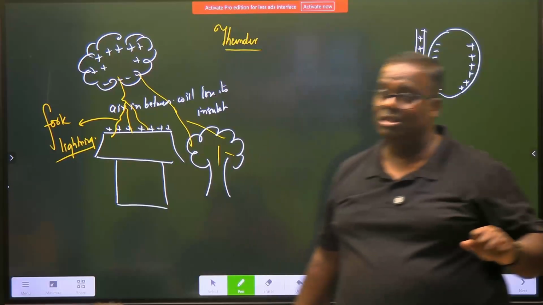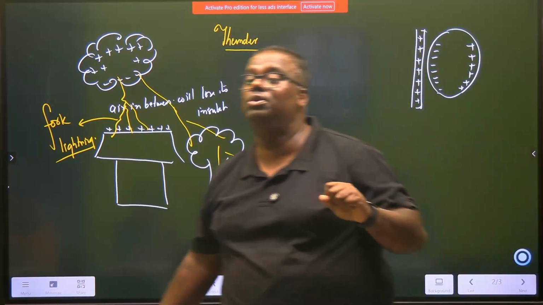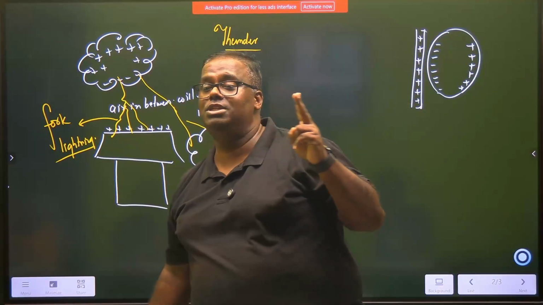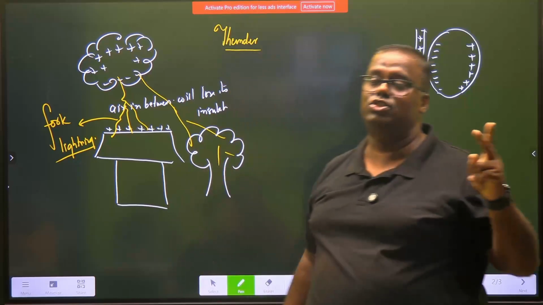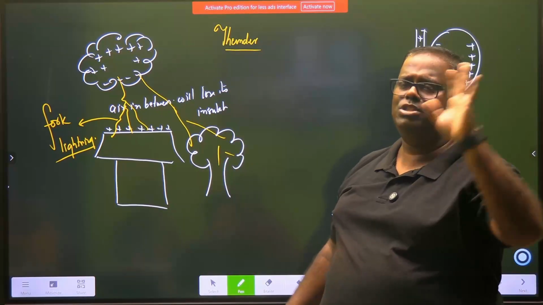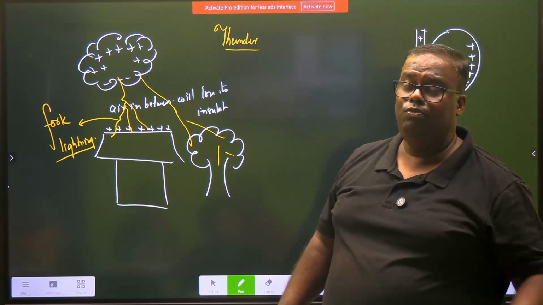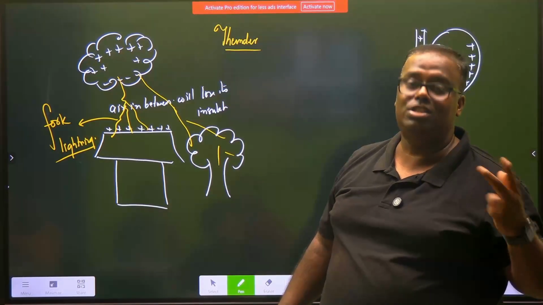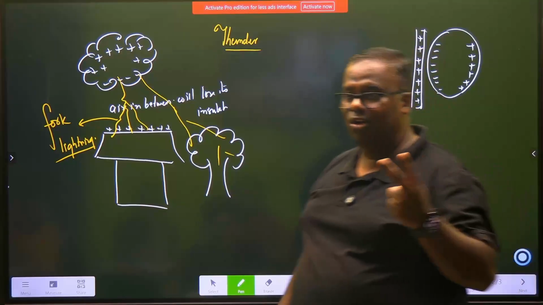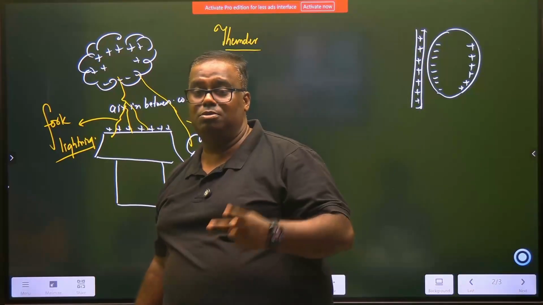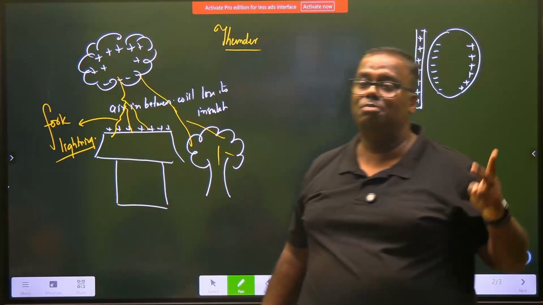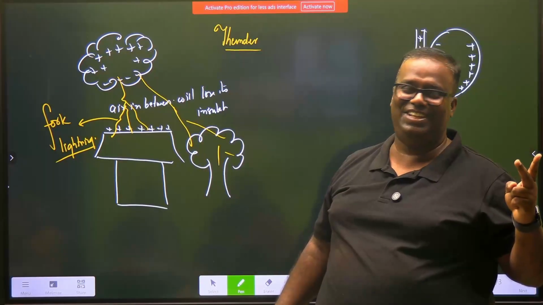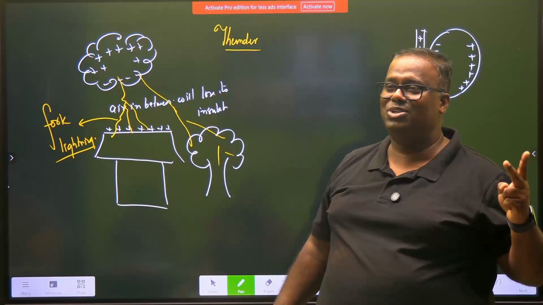Now, precautions. This question comes a lot, children: name two preventive measures to be taken in the case of lightning and stormy weather. First of all, if possible, stay indoors. If you are outdoors, do not take shelter under tall structures. Always take shelter under a small structure, because a tall structure will be a bigger victim. The tall structure has more chances to be a victim.